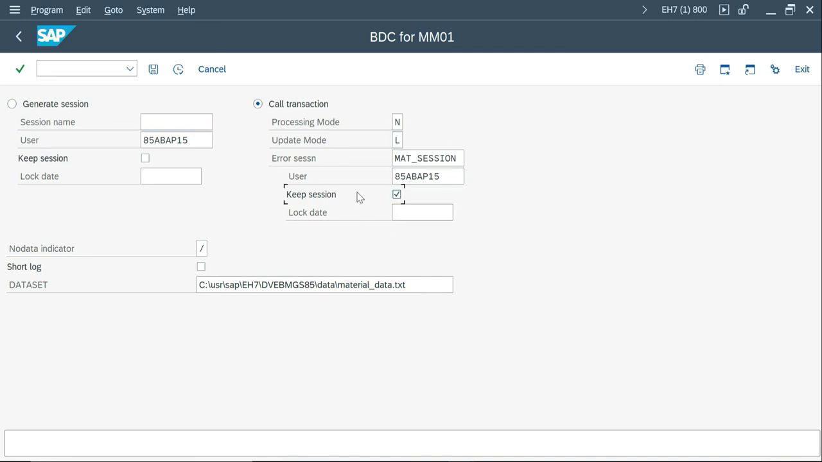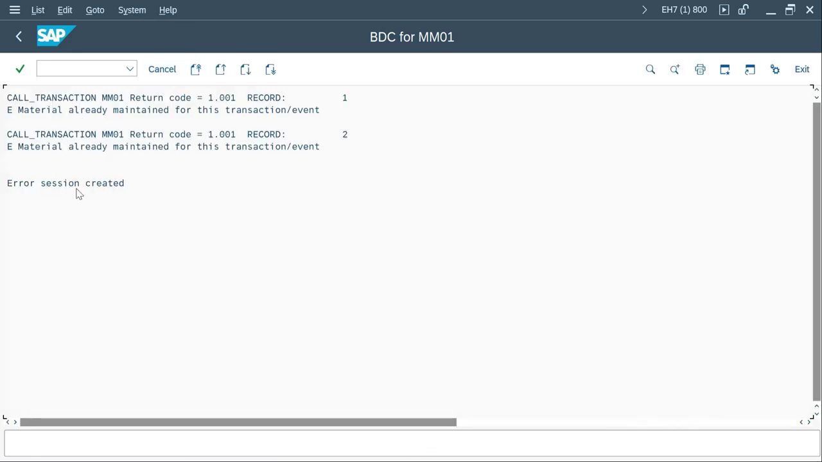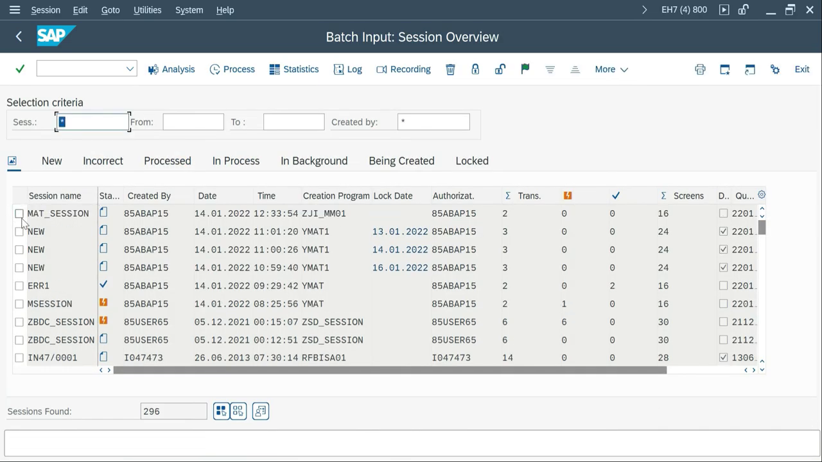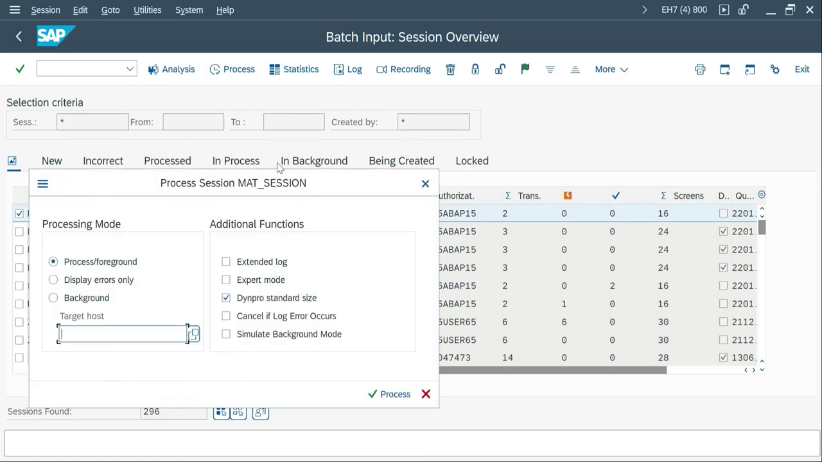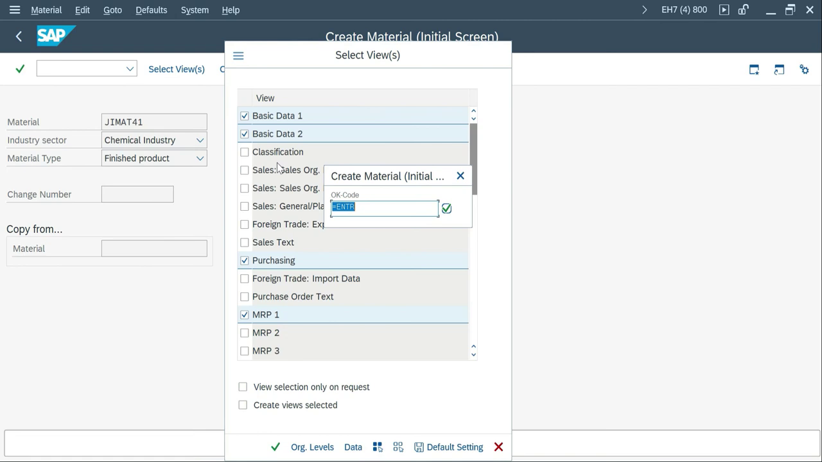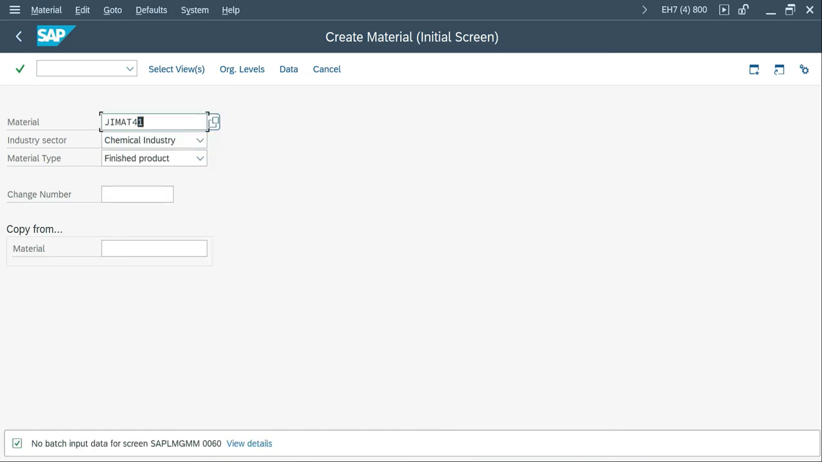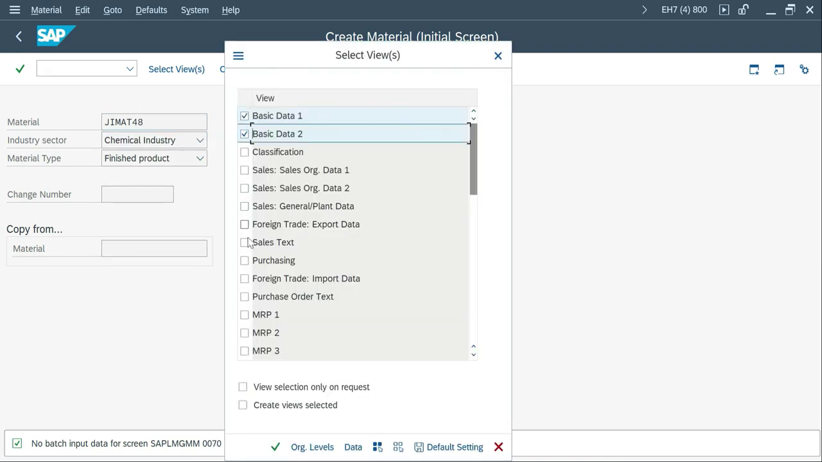Okay, so let me do one thing. Now I'm going to execute this program again with the same file and keep this option selected, and it shows an error, and the error session also got created. Let me go to SM35, enter, and I'm going to process this. Again, this will give an error, but I'm trying to change the values here. Maybe I can say 47. I'll go with 48. Select this.